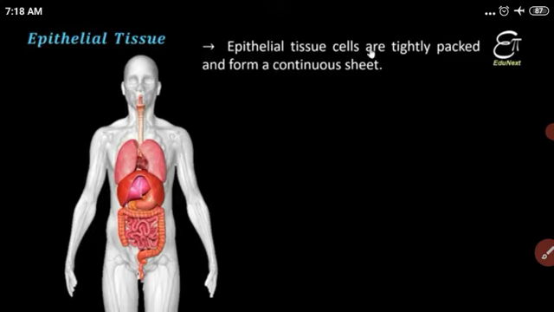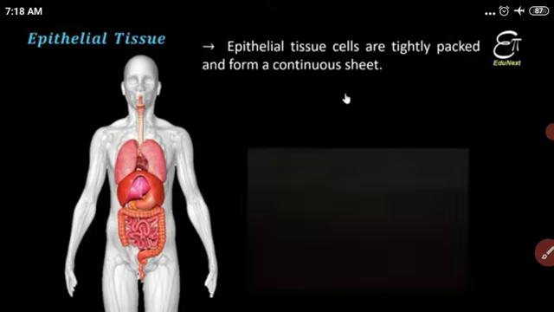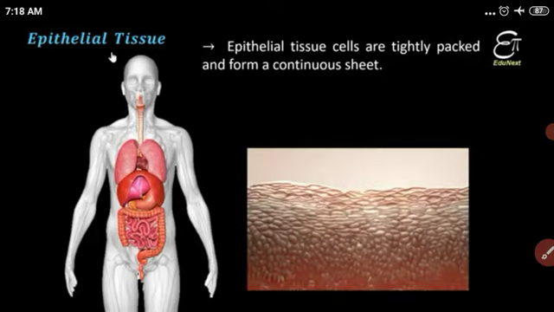Another characteristic: epithelial cells are tightly packed and form a continuous sheet, like the skin. You know, the skin is tightly packed and it makes a continuous sheet. See, this is the structure of the skin, the outermost structure of the skin and the innermost structure of the skin. Look at this, the structure of skin.